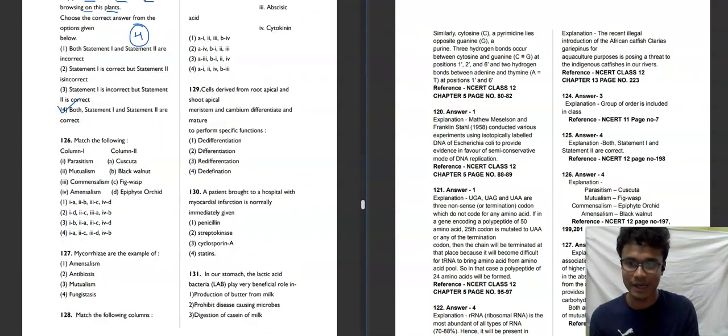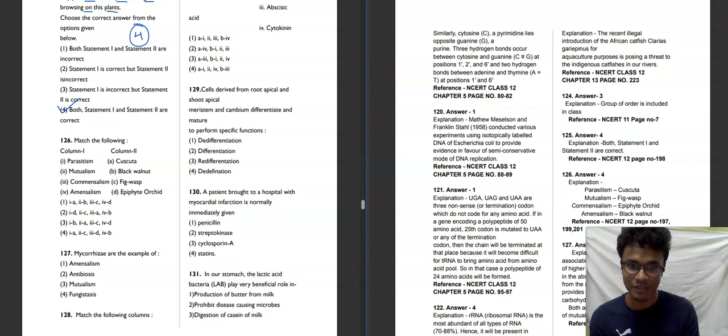Moving towards the next question, 126. We need to match column A to column B. Parasitism, mutualism, commensalism, and amensalism. You know the meaning of all this. Parasitism means one gets harmed and one gets benefited. Mutualism means both get benefited. Commensalism basically means that one is getting some benefit, the other is getting nothing. Amensalism means one is getting harmed and the other is getting nothing. So these are the examples, these are the examples of NCERT.